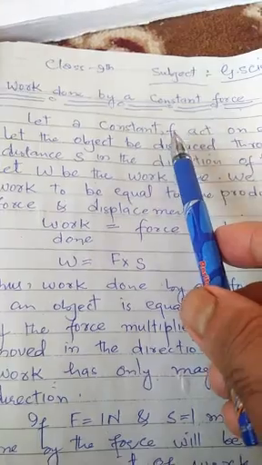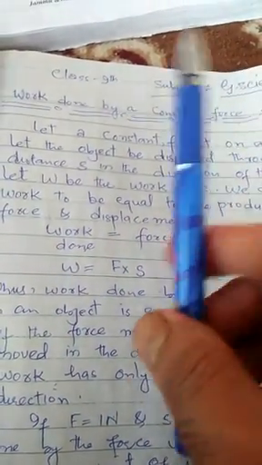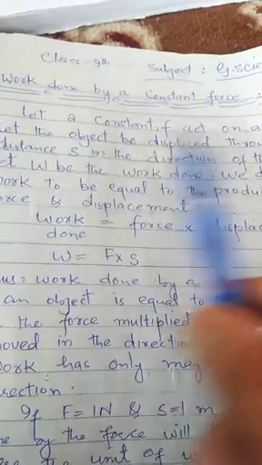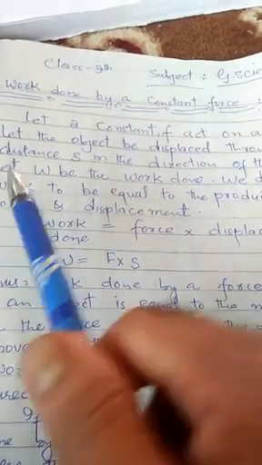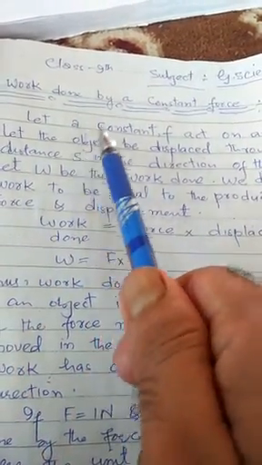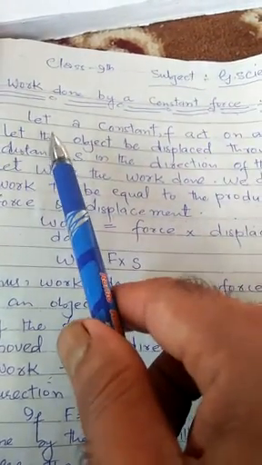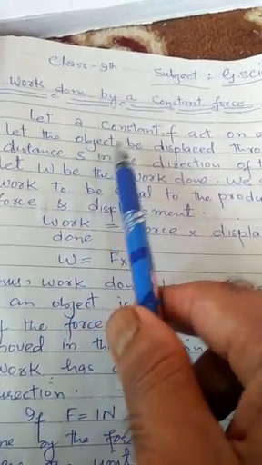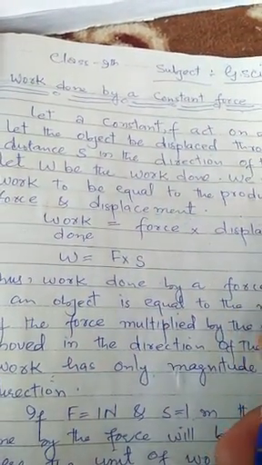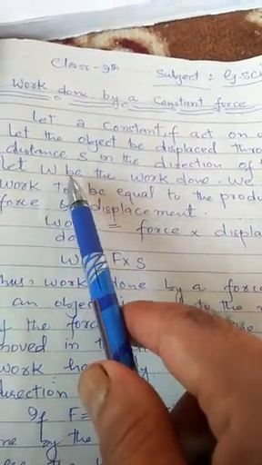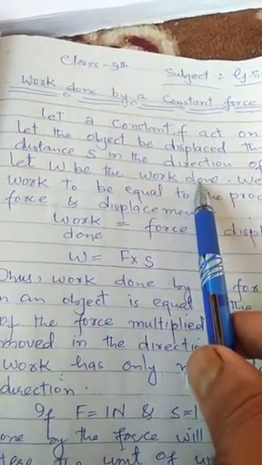Let a constant force F act on an object. Let the object be displaced through a distance s in the direction of force. Let W be the work done.